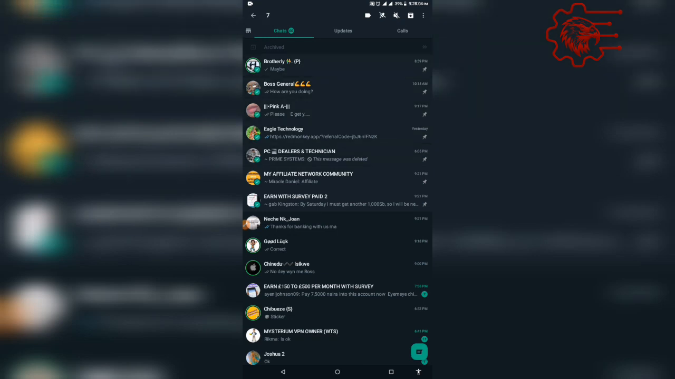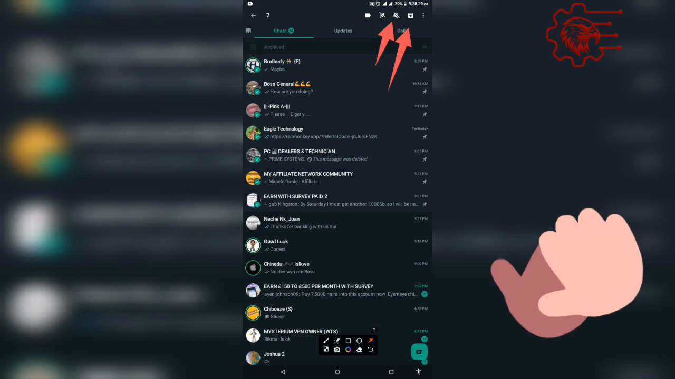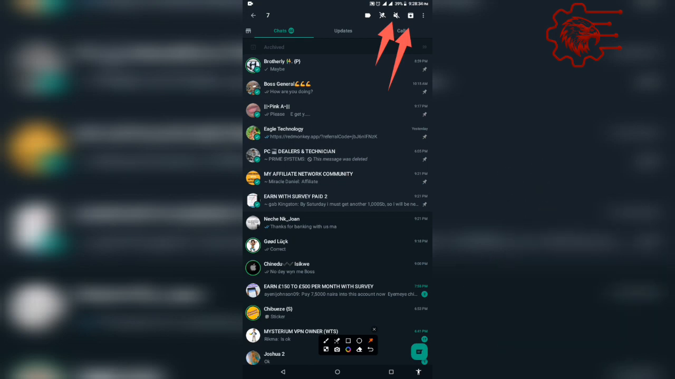I pinned 7. All these 7 are now pinned, but I still want to make it 8. So how do I do this? The only thing that you can do now is, you see this button here. This button is for archive. Then this one is mute. When you click on this one, it means that once a message drops in these chats, you won't receive any notification sound.